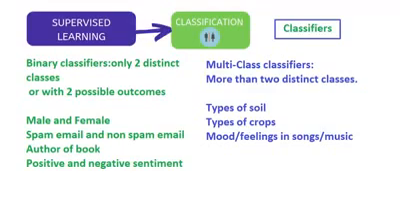So let's say types of soil: bituminous, red soil, whatever types of soil there are. Types of crops, maize, barley, and other types of crops. Mood or feeling in songs and music, or the category or genre of a movie, like sci-fi, action, drama, whatever. So these types of classifiers are there.